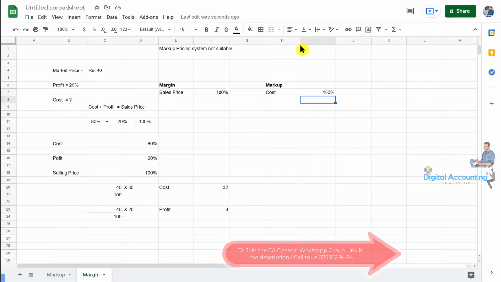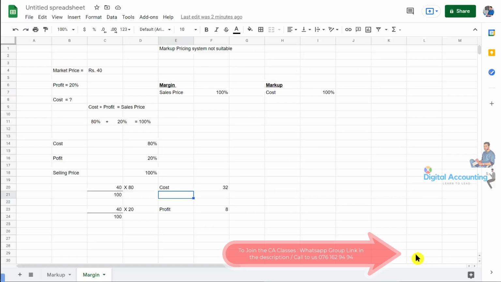Yes, how can we understand whether the question is on markup or margin? Right, good question. If the question says we are fixing the profit from the selling price, that is margin. Otherwise, if the question mentions the profit is calculated from the cost, then it will be markup. Putting profit on the cost is markup, and putting profit on the selling price is margin. Simply, if the word margin or markup appears, or the profit is determined by the selling price, that is margin. If the profit is determined by the cost, that is markup.